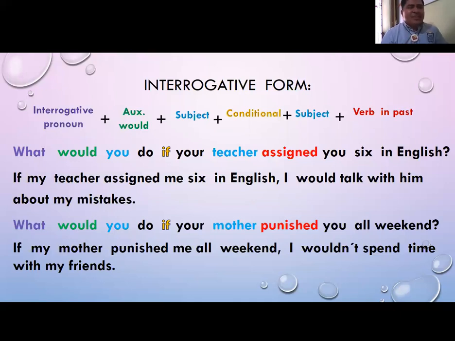This is going to be your task in the platform. You're going to resolve a questionnaire and identify in it the structure that we studied today. Then you will resolve another activity matching a question with a possible answer.